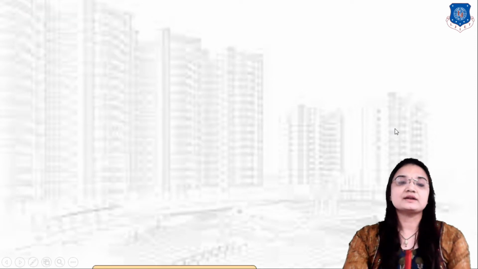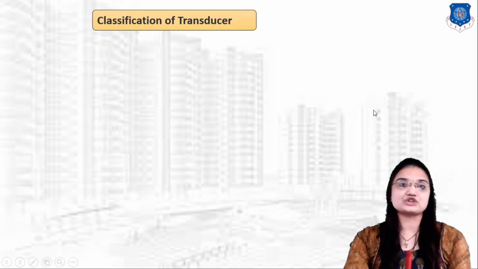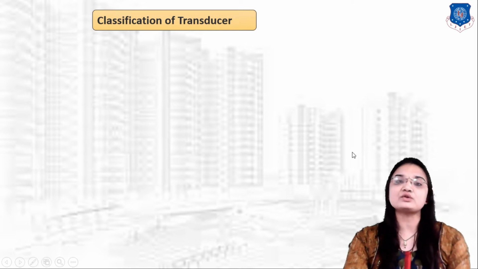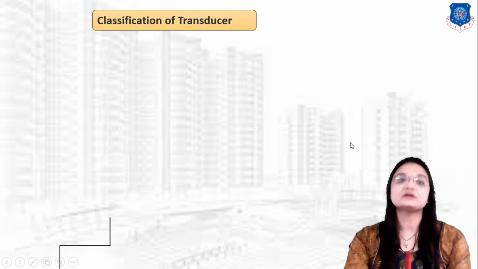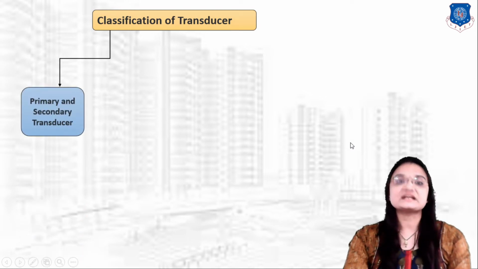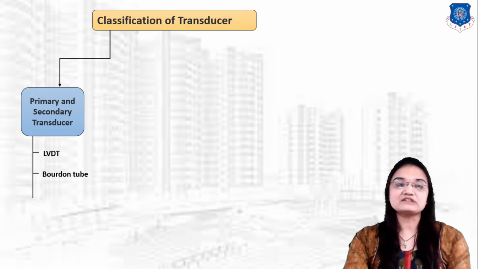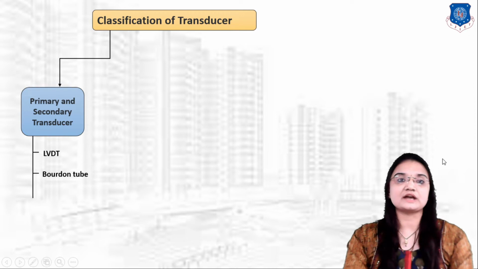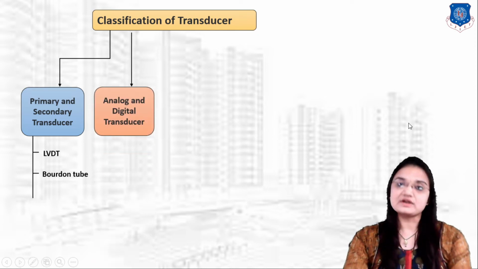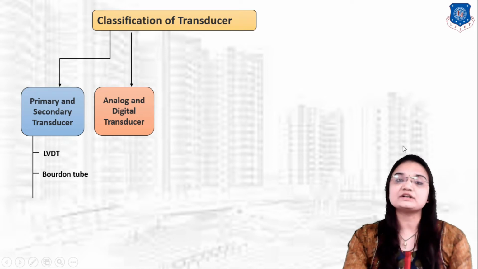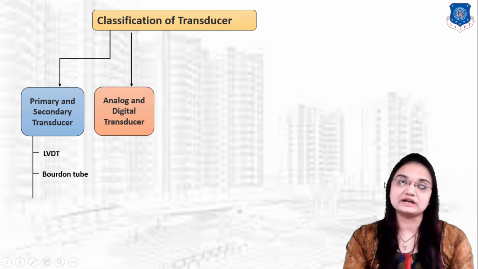Now the next topic is classification of transducers. There are four types of classification. First is primary and secondary transducers. Examples are the LVDT and the Bourdon tube. The LVDT and Bourdon tube are transducers which give output in non-electrical signal form, so we need signal conditioning to convert this non-electrical signal from the LVDT and Bourdon tube into an electrical signal form.